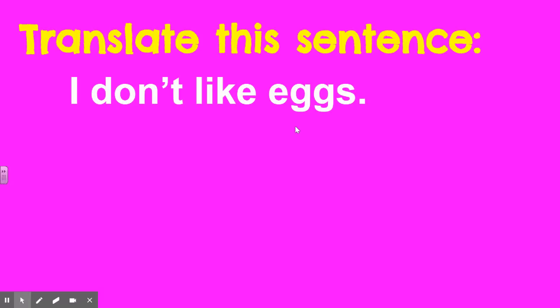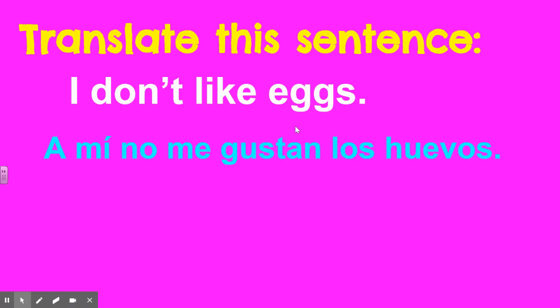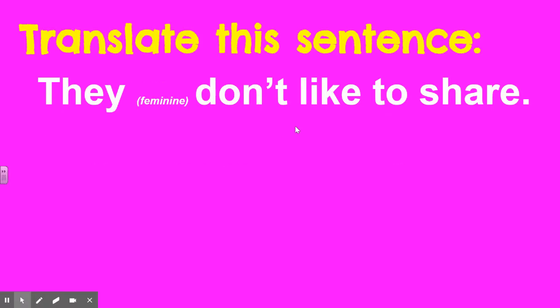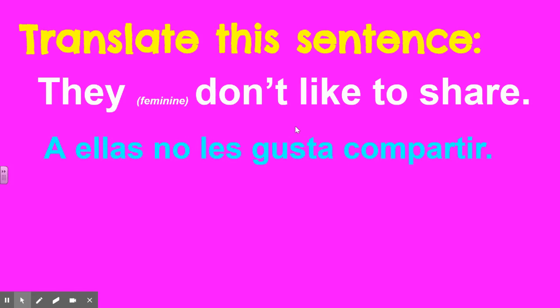All right, I want you to tell me how to translate this sentence to Spanish. Tell me how to say, I don't like eggs. A mí no me gustan los huevos is correct. Let's try another. They, feminine, so a group of girls, don't like to share. They don't like to share. A ellas no les gusta compartir.